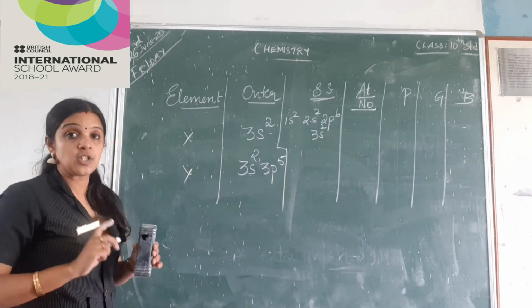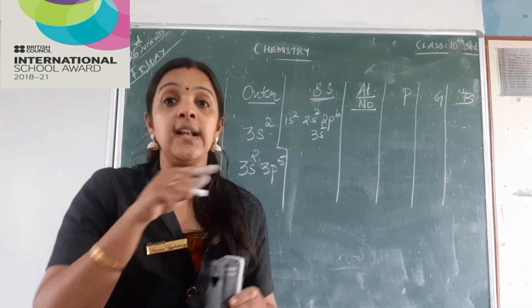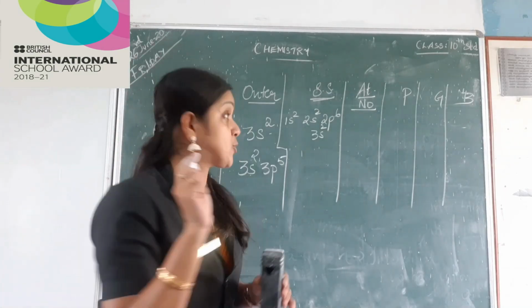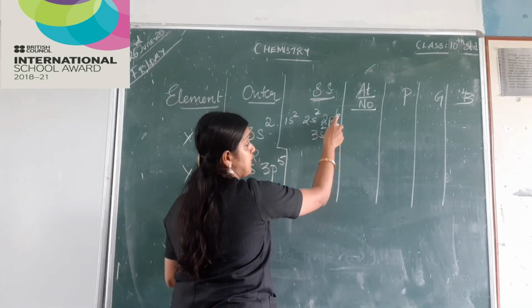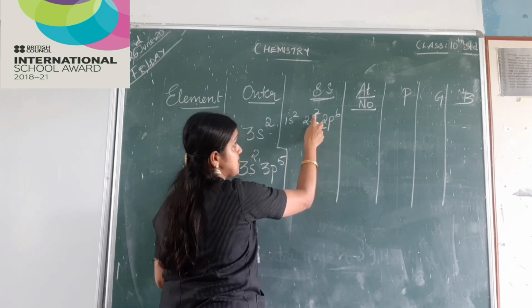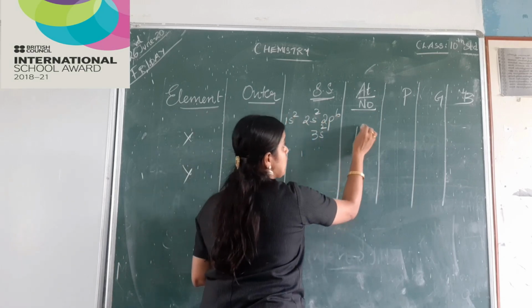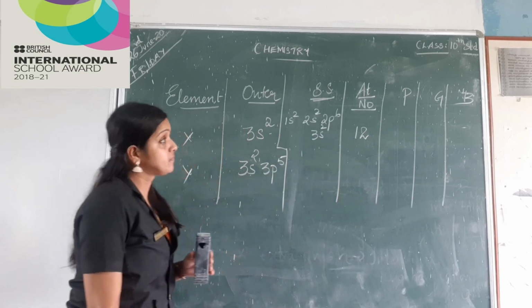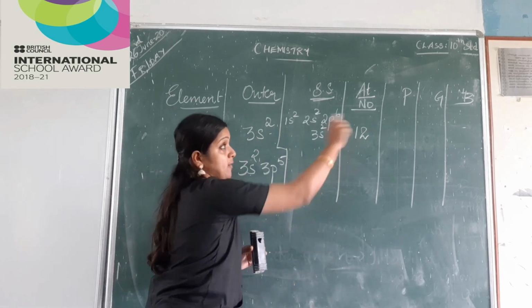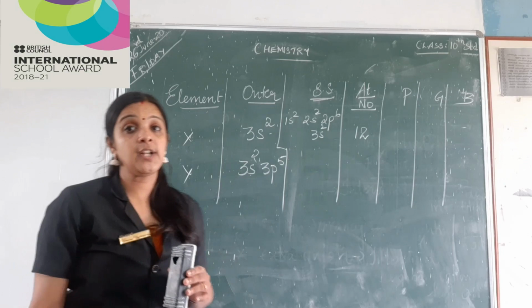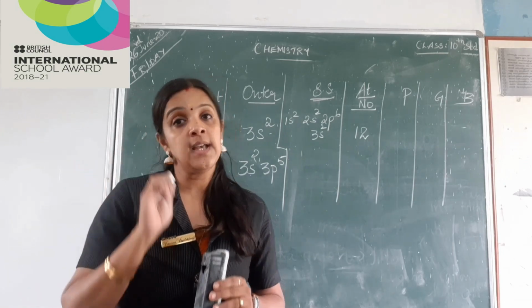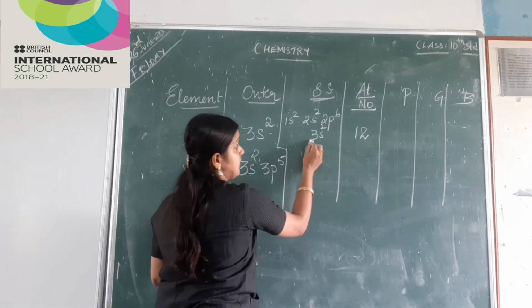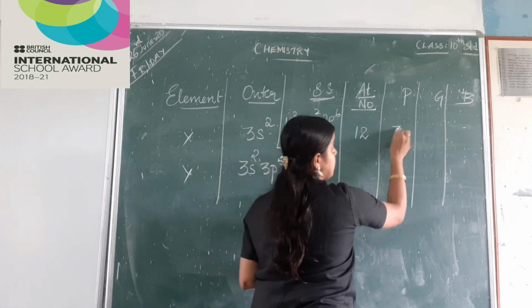I need to find out the atomic number. How do I find out? I'll count all the electrons in my subshell. So it is 2 plus 6, 8, 9, 10, 11, 12. So atomic number is 12. When atomic number is 12, find out the period. Period, we know highest shell number is the period. So here we have 3, third shell. So that is my